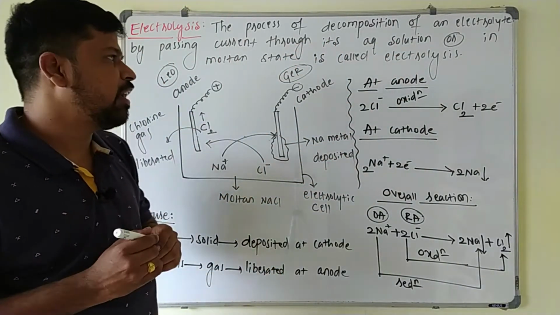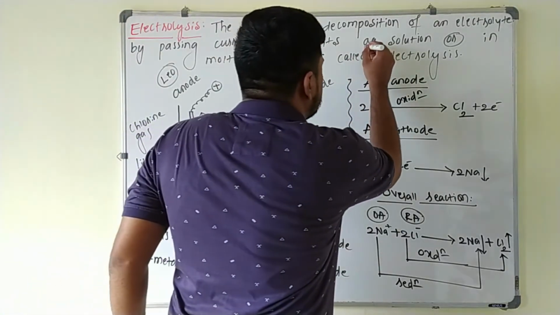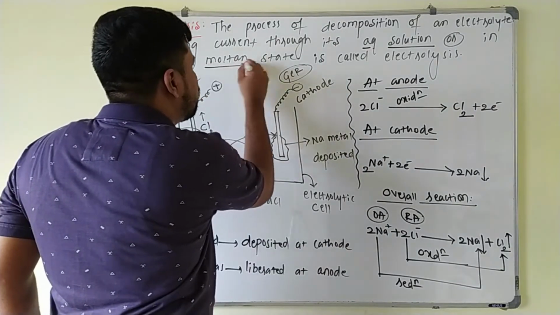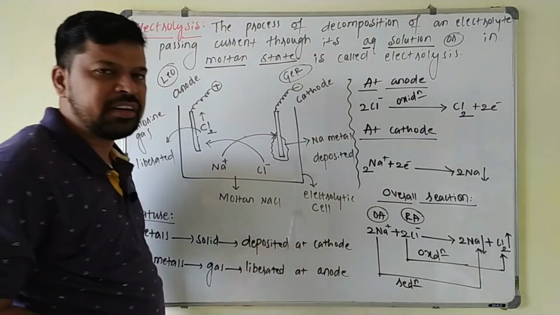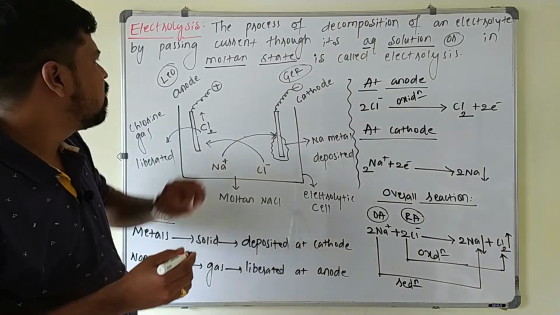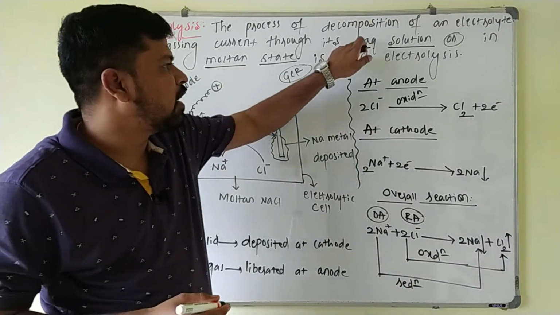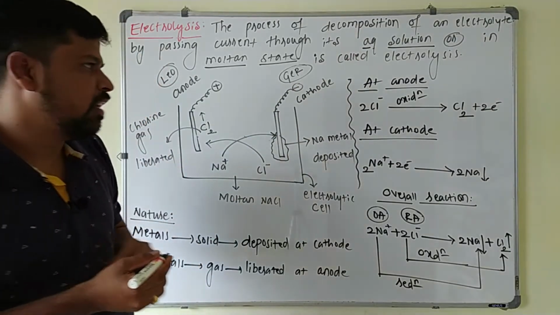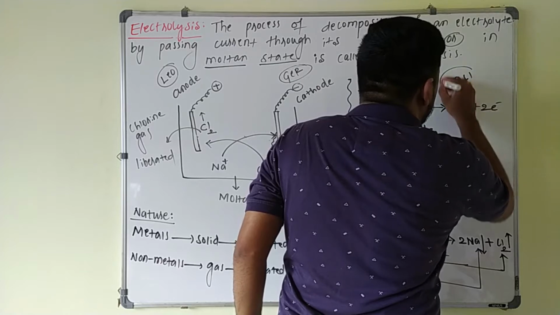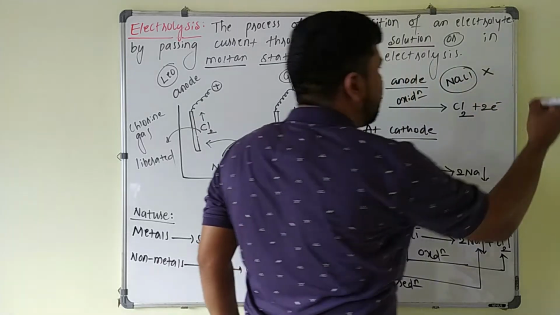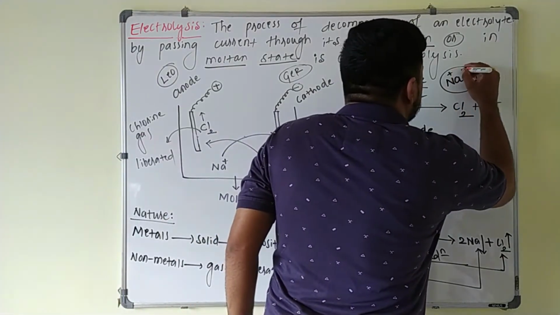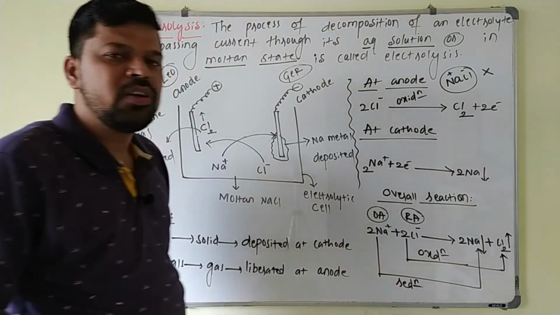molten state. This is very important here, because these electrolytes will conduct electricity only in their aqueous solution or in their molten state, because in the solid state ions are not free to move. Hence, only in their molten state or in the aqueous solution will they conduct electricity. For example, if I take NaCl, in the solid state this NaCl will not conduct electricity, because here Na plus and Cl minus are not free to move here.